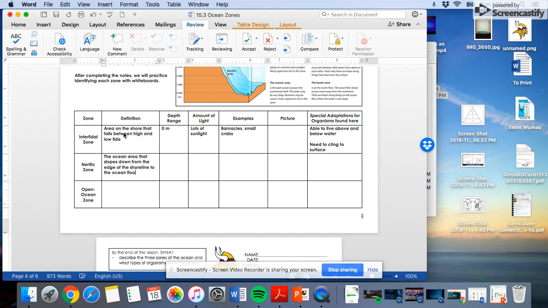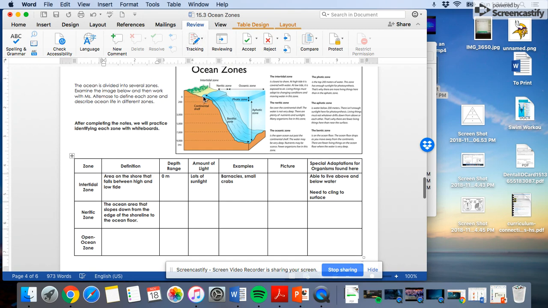If we see right here, the edge of the shoreline, the neritic zone just goes from here to here. And when it starts to drop off, like where Nemo said, it drops off, that is no longer the neritic zone.